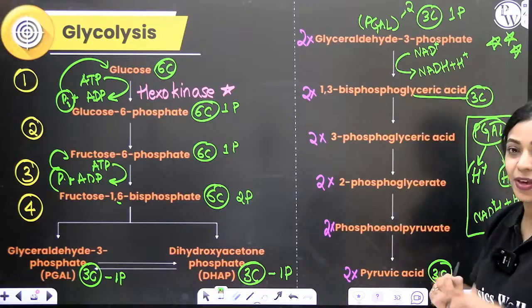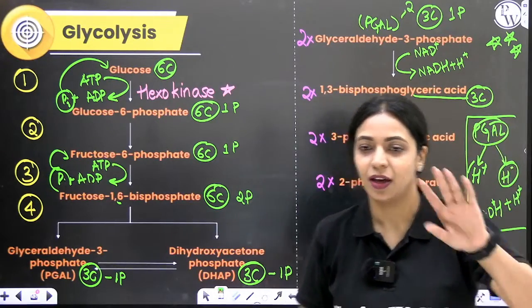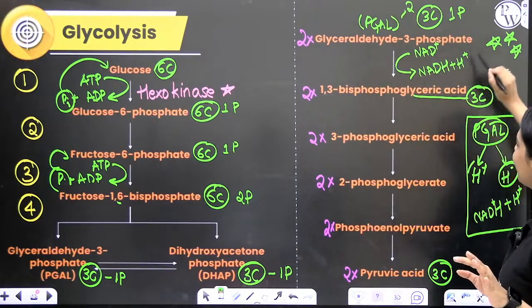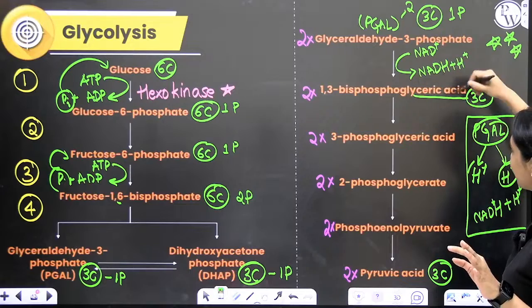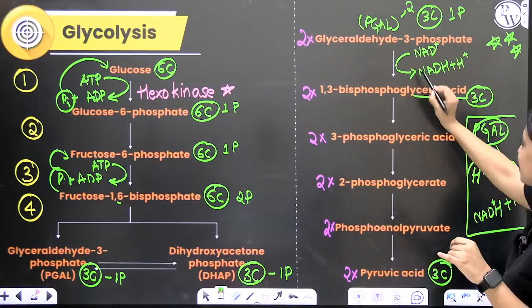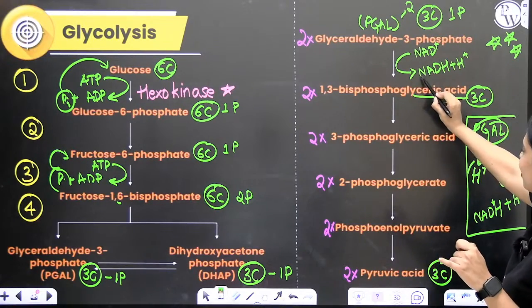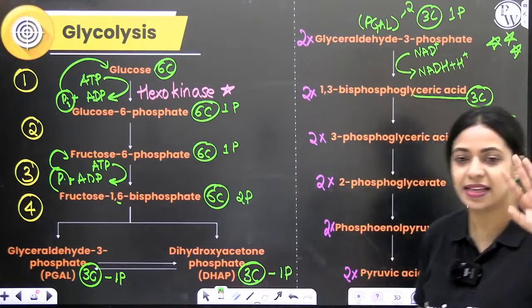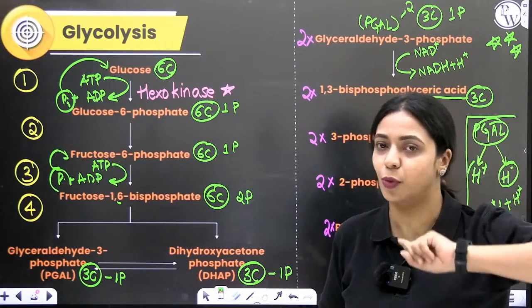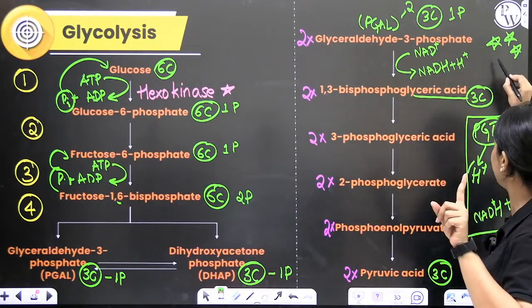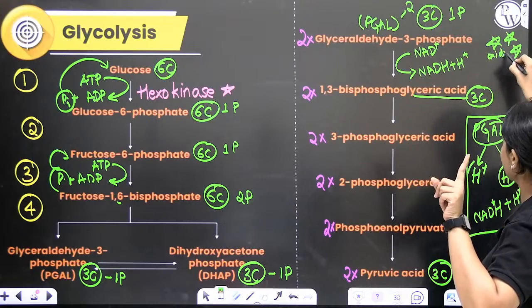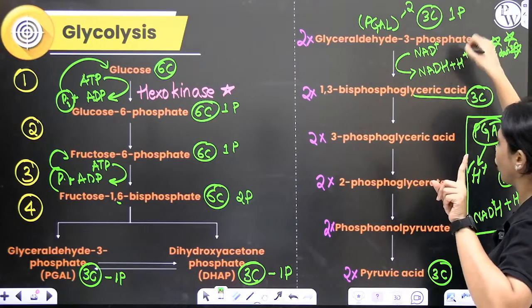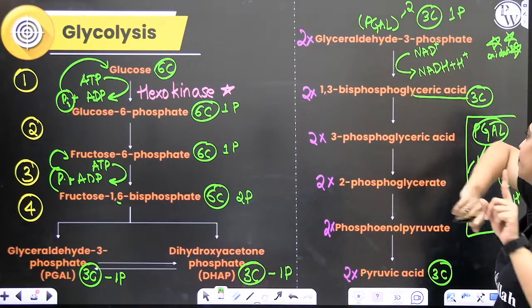So in this step is where oxidation is happening. Phosphoglyceraldehyde is getting oxidized to an acid, while simultaneously NAD plus gets reduced to NADH and H plus. Is that much clear? That is the first important thing that is happening. So oxidation is happening here. When we say glycolysis is oxidation, we are talking about this oxidation here.